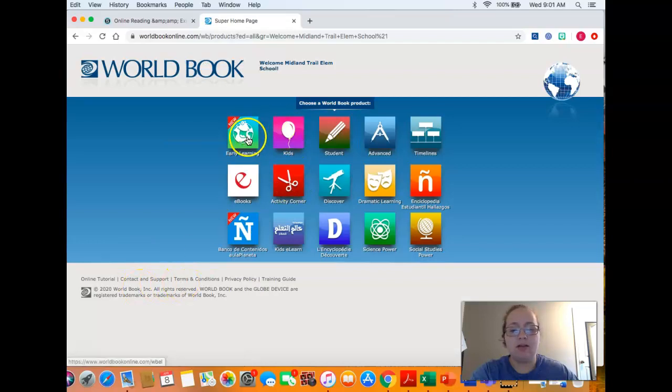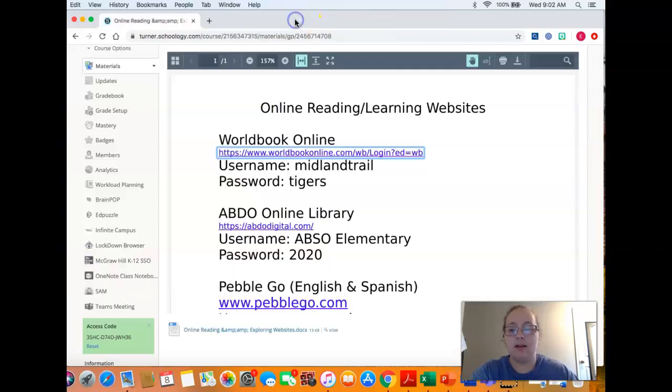So when you log in, here is all of the fun stuff you can do. Go in here and play with this stuff. We have in Spanish up here, activity corner. They've added a whole bunch of new great things in here. So play and have fun.